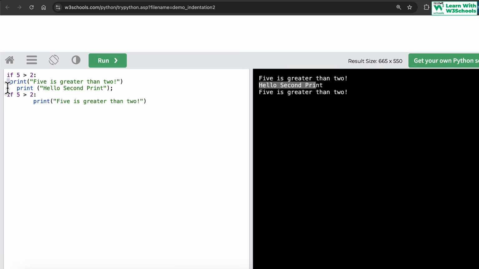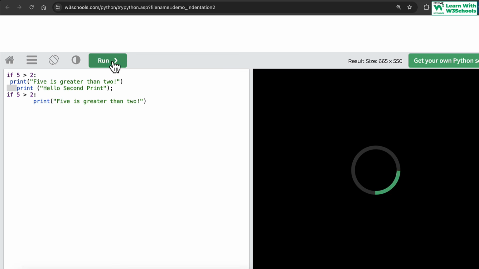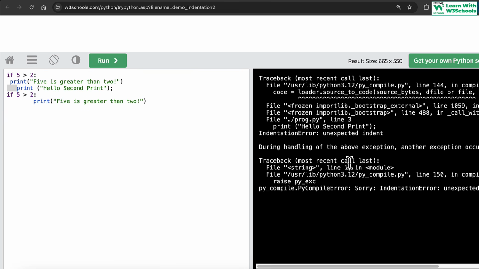This has one indent, this has three indents. So now Python will get confused. If I run the code, it will say, hey, what are you trying to do here? And it will generate a long error for us. So in Python, indentation is quite important, and we try to match the indentation of our parent. This is my parent, and both children need to be on the same indentation. This is another parent, and it has a different indentation. So if I write another statement here, Control C, I have to make sure I match the indentation. If there's a difference in indentation, this will generate an error. I have to start below it in the same line.